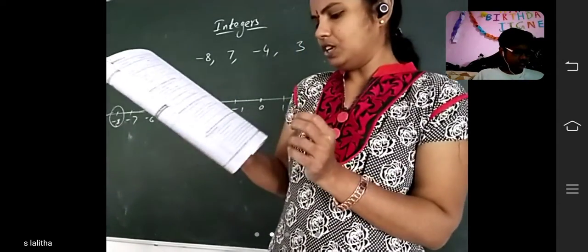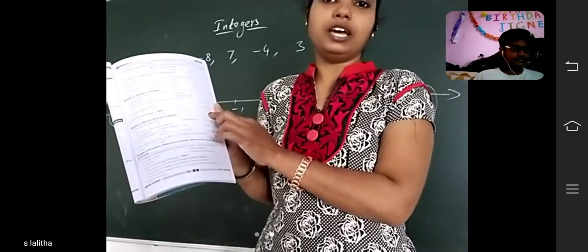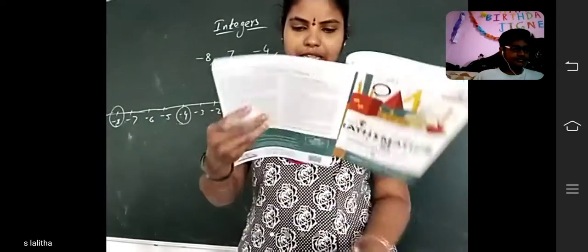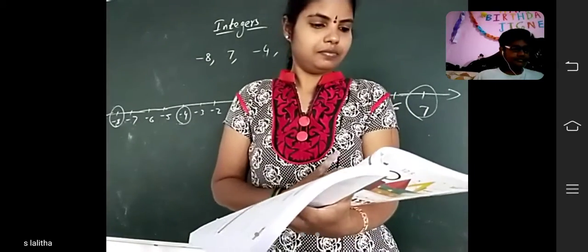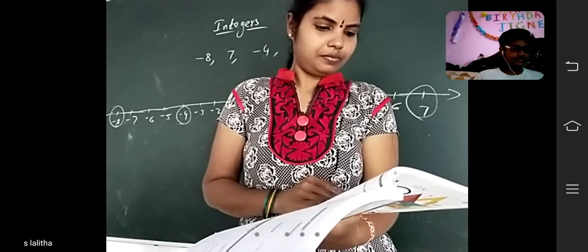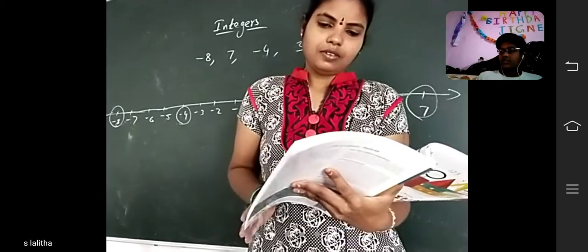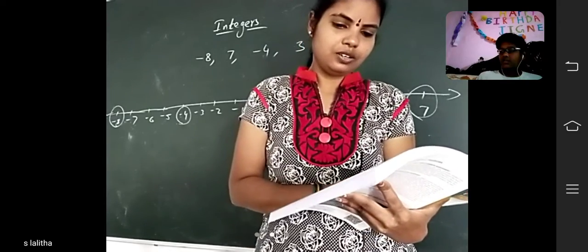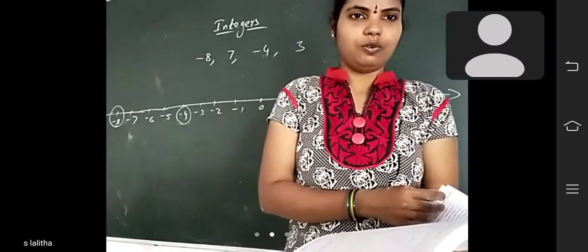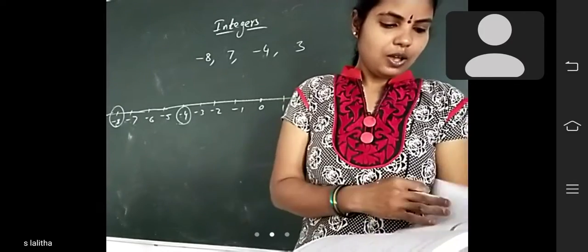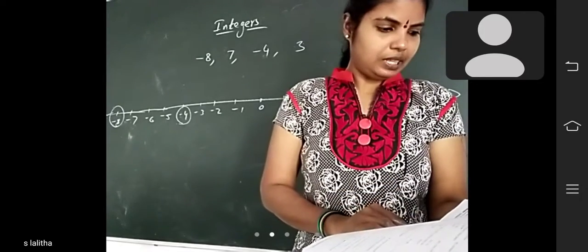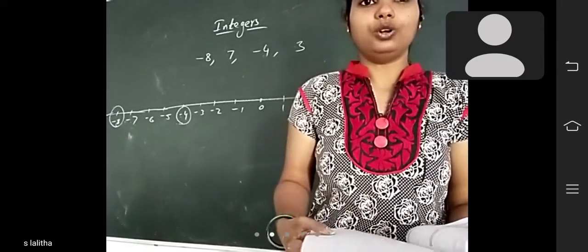Page number 52, up to 15 bits, up to here you should do. Okay, that is sufficient. Tomorrow I will give the rest of the homework. So today, what is the homework? Page number 52 and 53, 1 to 15 bits. You can do the homework.